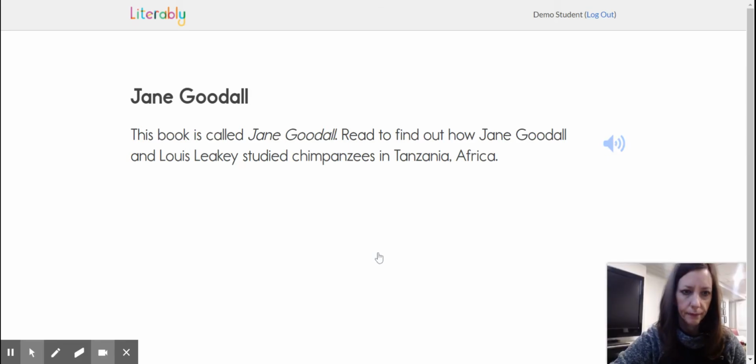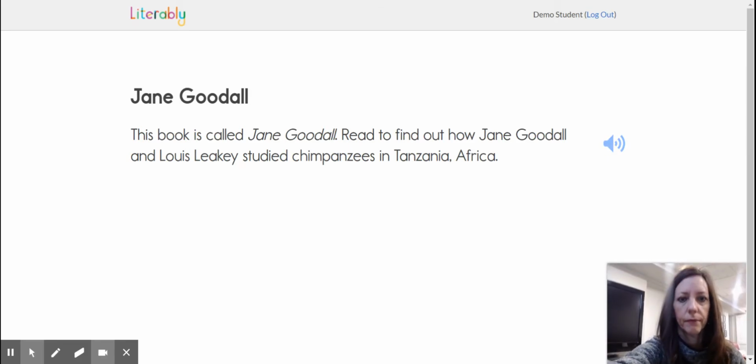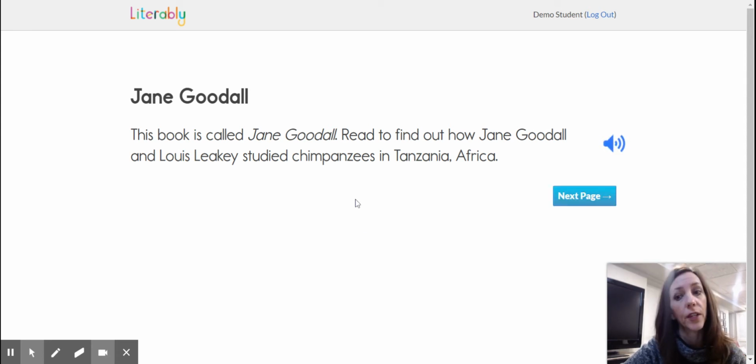This book is called Jane Goodall. Read to find out how Jane Goodall and Louis Leakey studied chimpanzees in Tanzania, Africa.